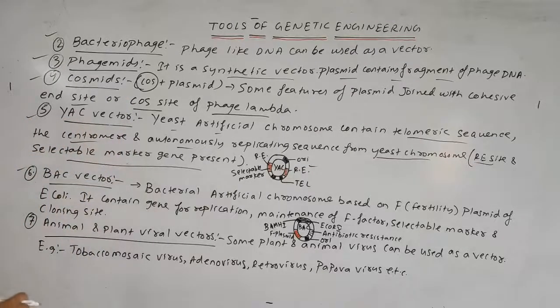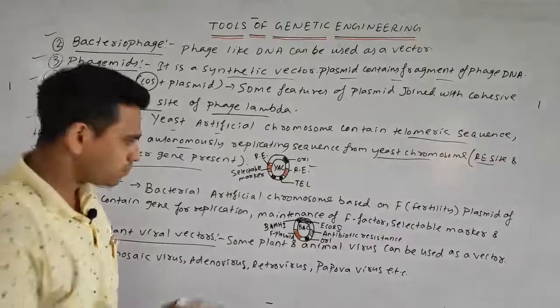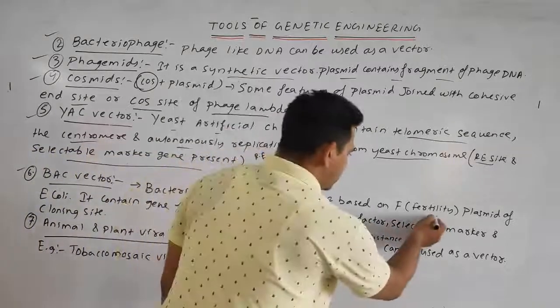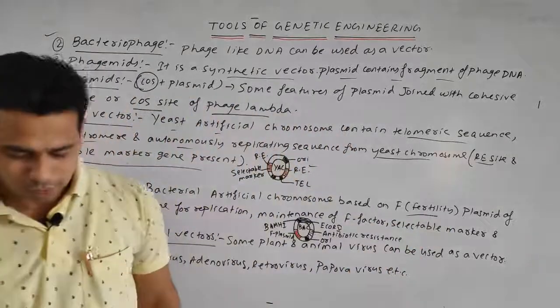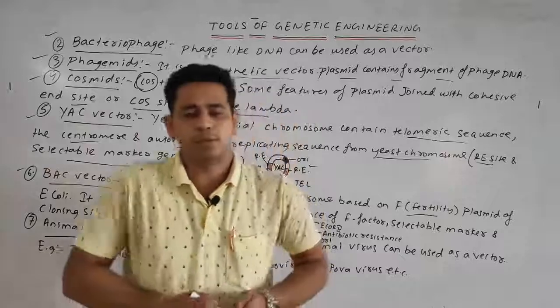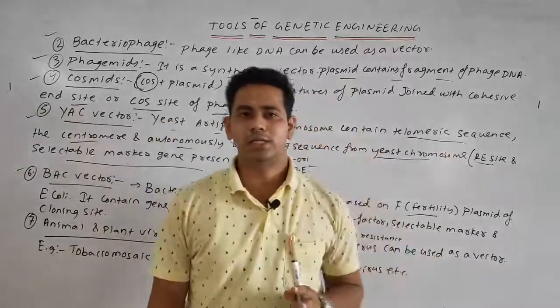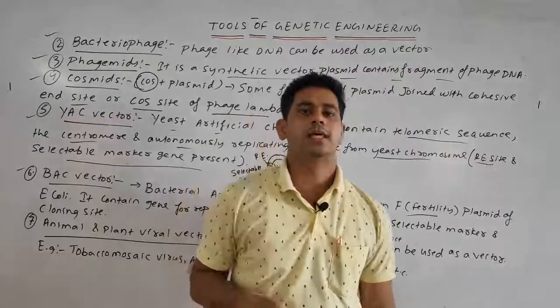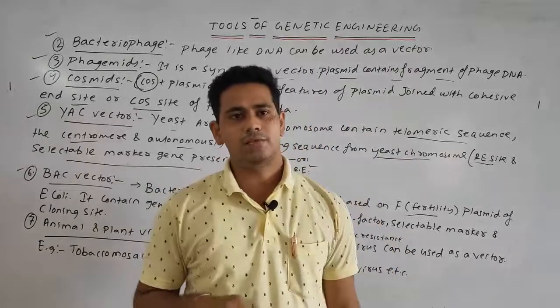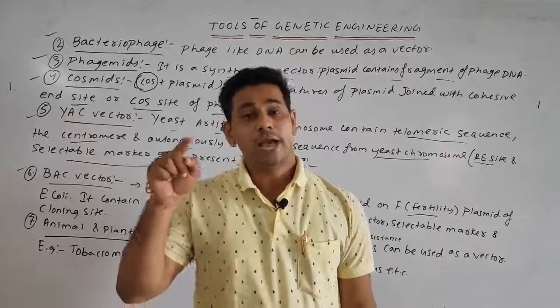Next, the BAC, or the bacterial artificial chromosome. It is based on the fertility factor. You might know, or you have studied in botany, that the bacteria which contain the fertility factor we denote as F plus, and those without it as F minus.